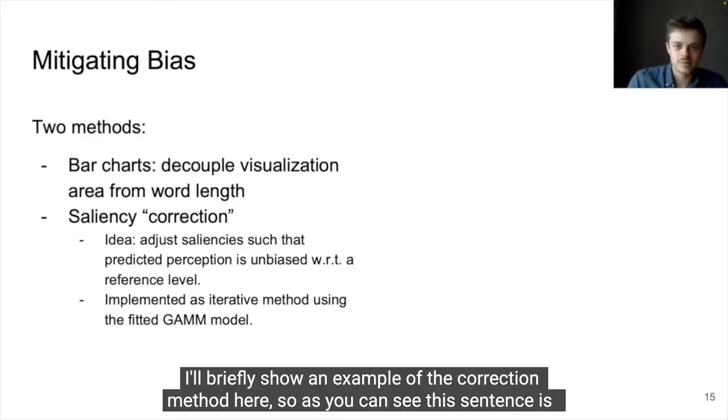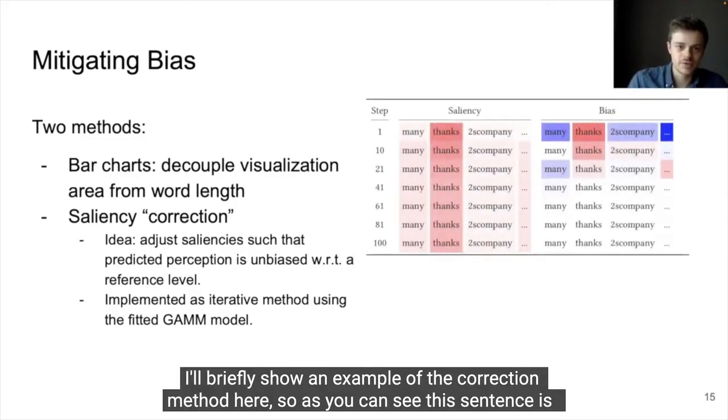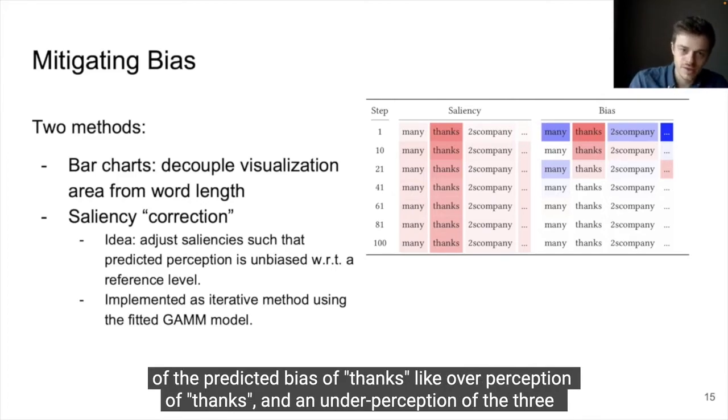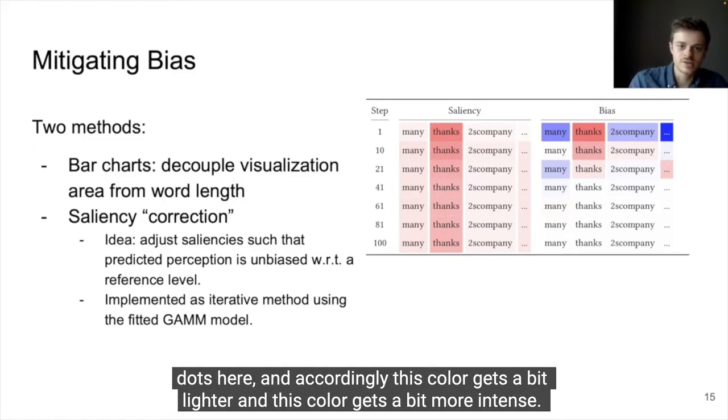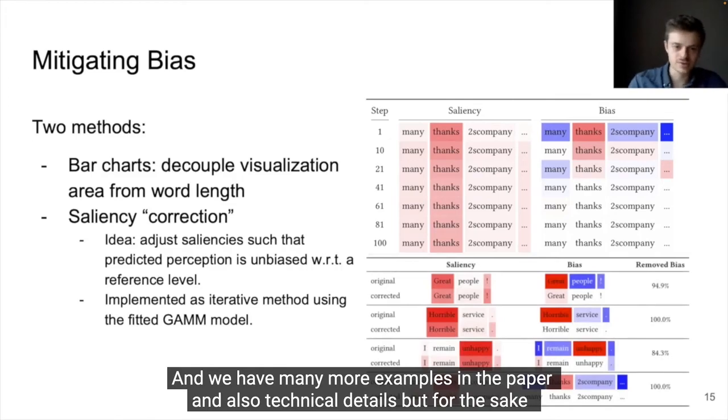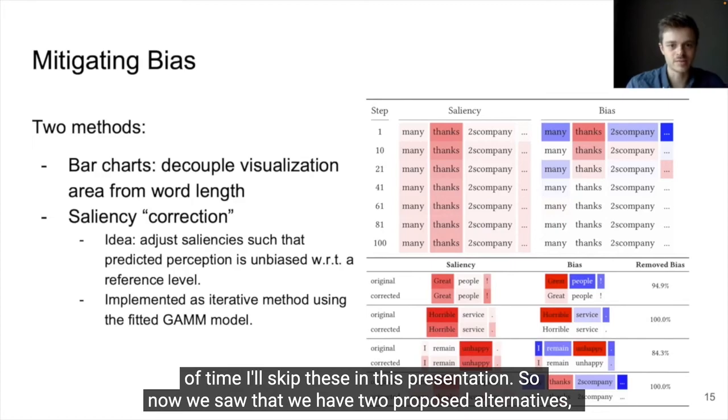And I'll briefly show an example of the correction method here. As you can see, this sentence is transformed from this version to this version, and the change in colors corresponds to a minimization of a predicted bias, like an overperception of thanks and an underperception of the three dots here, and accordingly this color gets a bit lighter and this color gets a bit more intense. We have many more examples in the paper and also technical details, but for the sake of time I'll skip these in this presentation.